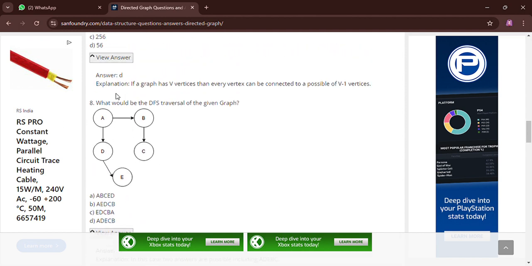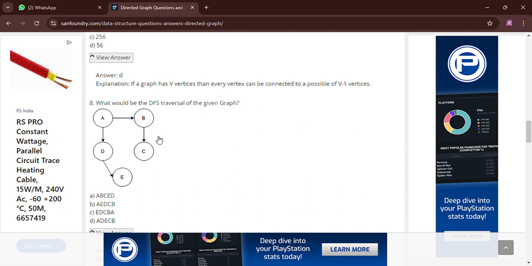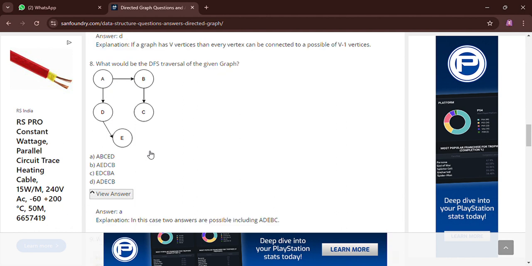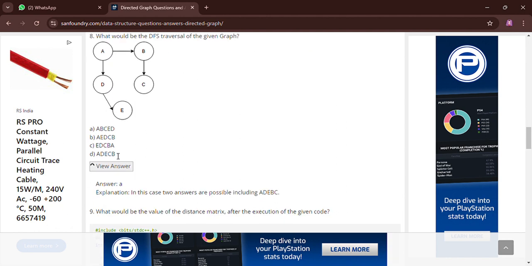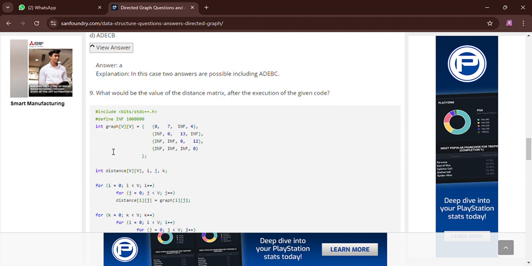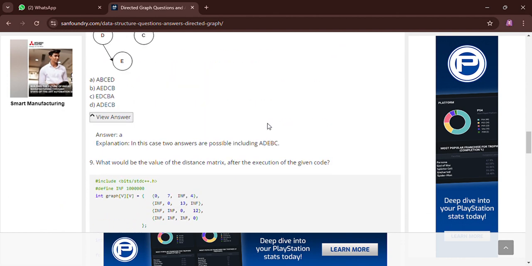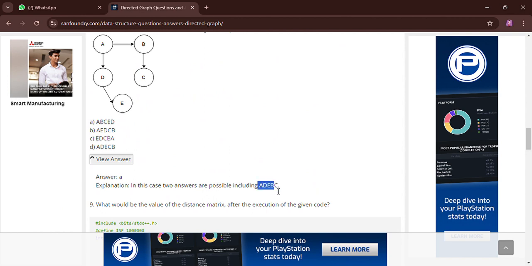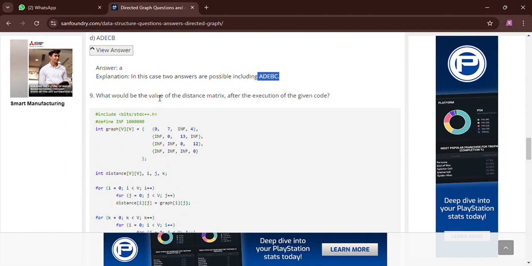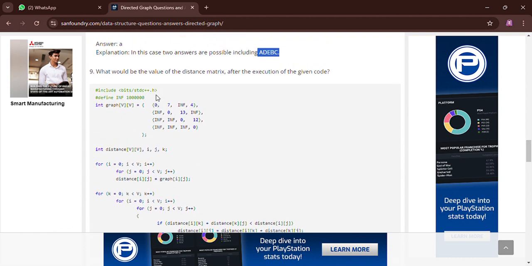Sorry, DFS, depth first search. Another way is that we can also go from A, D, E, B, C. My answer here is A, D, E, B, C, but this is not in the options, so that's why I will not mark it correct. Only the option A, B, C, E, D is correct here.